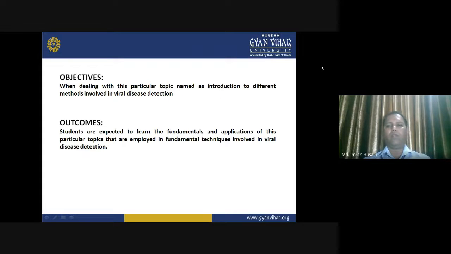So the main objective of this lecture is to give you a brief introduction about different methods that are involved in viral disease detection and what the significance of the engagement and the methodology involved in viral disease detection are. So the outcome will be that the student will be able to understand and learn the fundamentals and principles that are involved in the techniques related to viral disease detection.